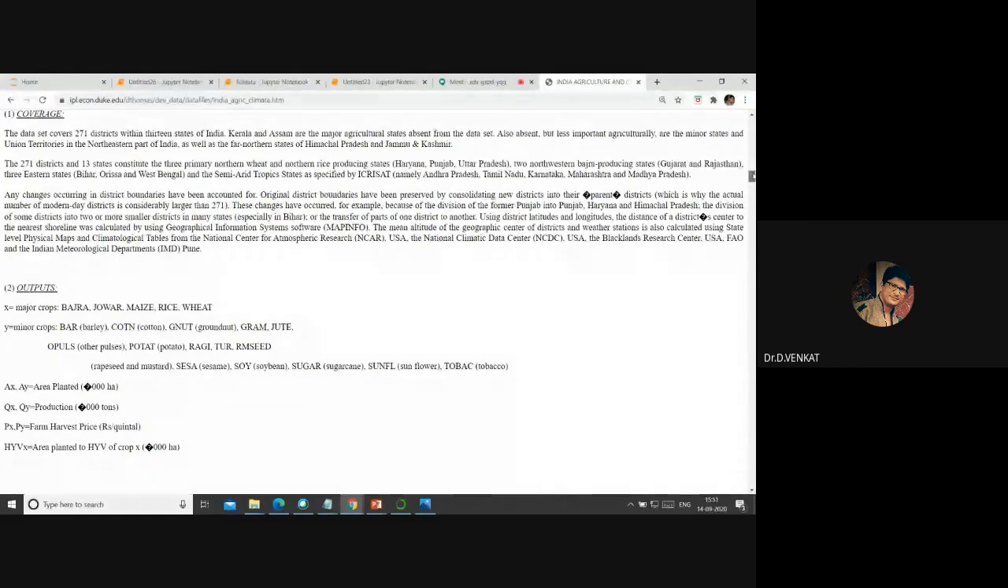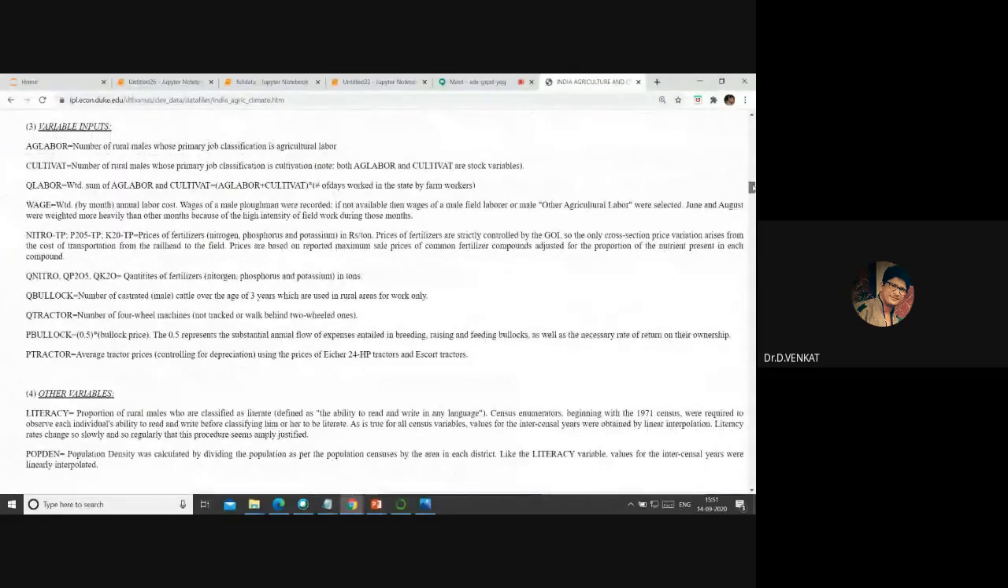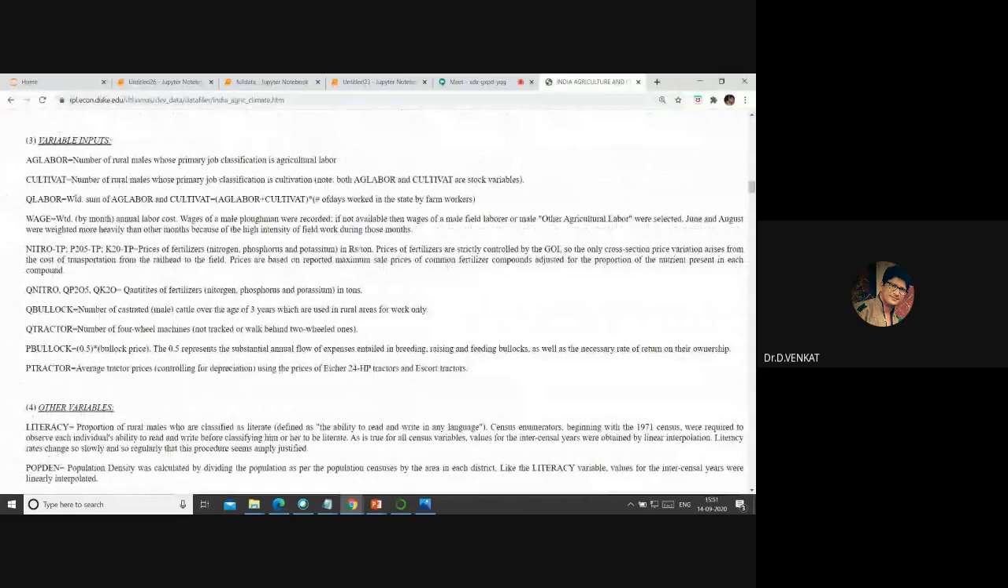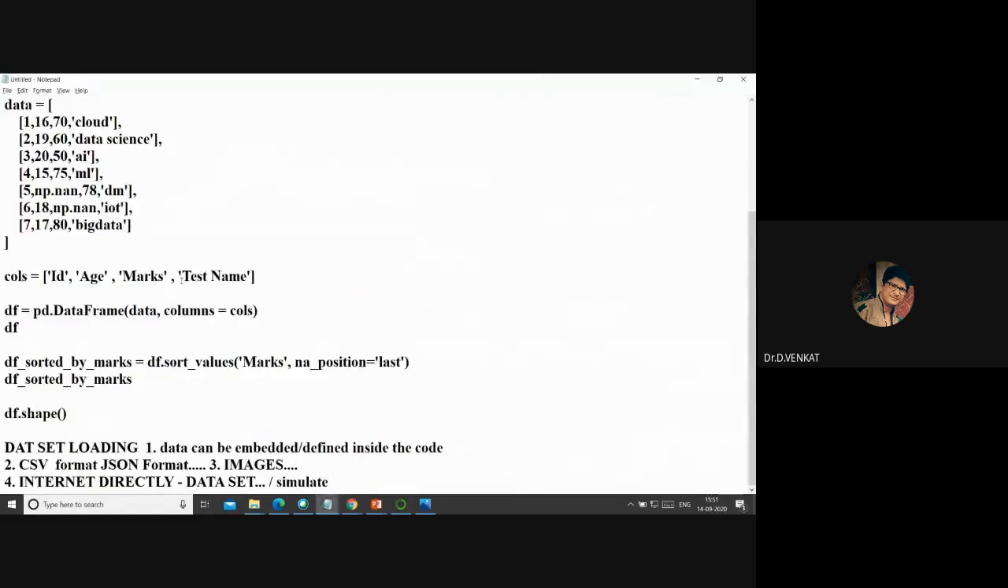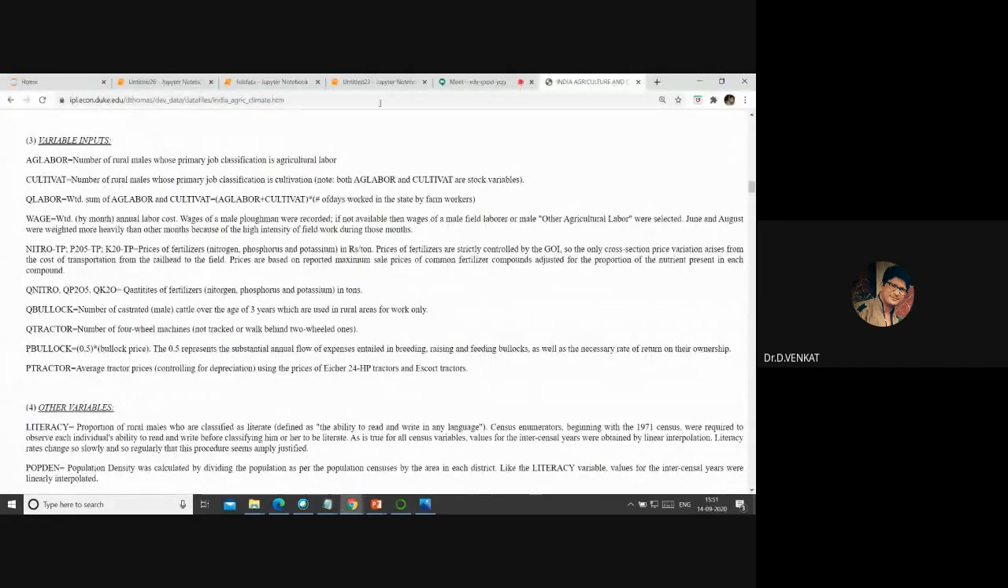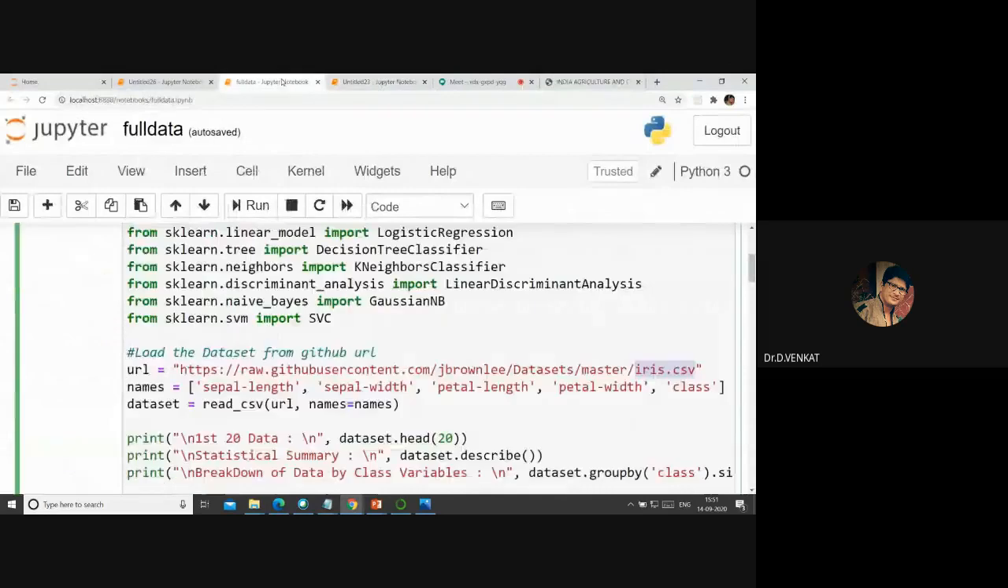So all I'm trying to tell you is that there is data available. These are all different variable inputs, right? As a Python coder, as an AI expert, as a machine learning expert, you should know how to look at the data, how to view the data, right? So now coming back to the code.